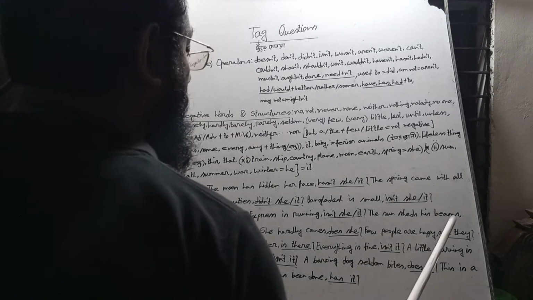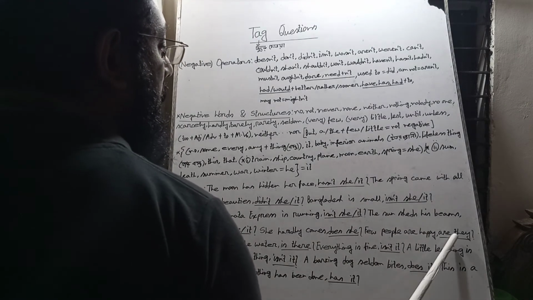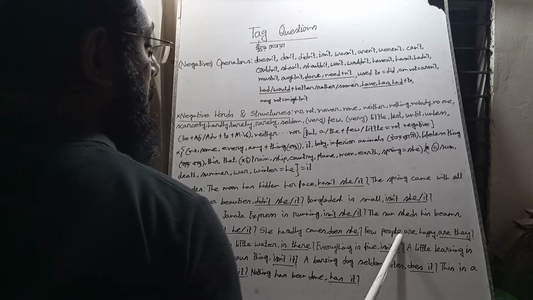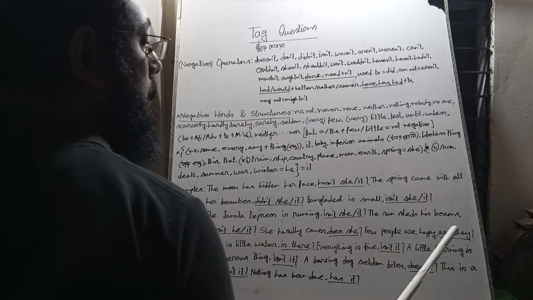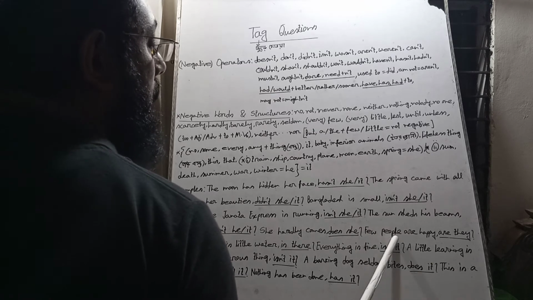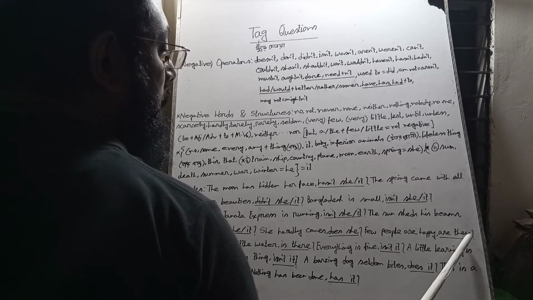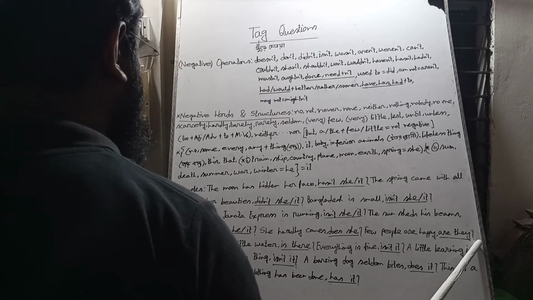Few people are happy. The sentence is negative. We bring are, and the sentence is negative, so the tag question will be affirmative, so we won't bring not. And the pronoun of few people is third person plural, I mean they. At last we use a note of interrogation.